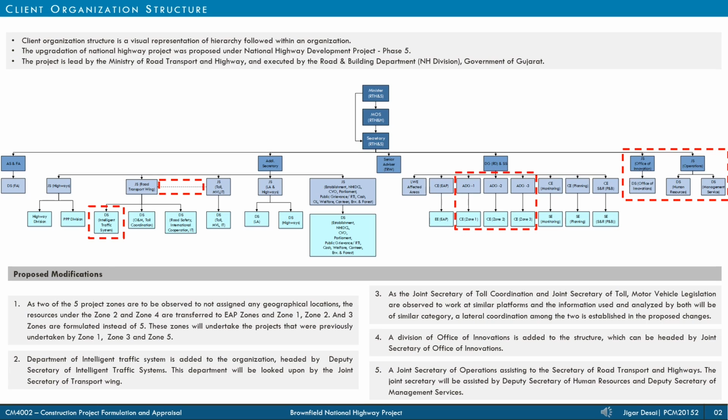The client organization structure is a visual representation of hierarchy followed in an organization. As a part of our analysis, we prepared organization chart of the client, Ministry of Road Transport and Highways. And later through comparative studies and plus delta analysis, a modified client organization chart was prepared with the proposed modification as mentioned below. These modifications include additions of divisions and departments in the organizations for better functionality.